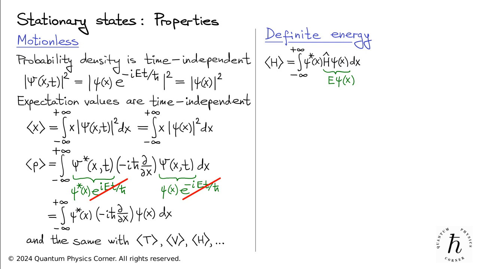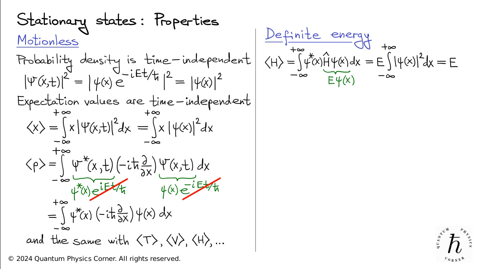The constant can then be taken outside the integral, leaving the integrand as the product of psi and psi star, which is the squared modulus of psi. This integral is simply the normalization integral, N equals unity. Therefore, we conclude that the mean energy of the particle equals the constant E.